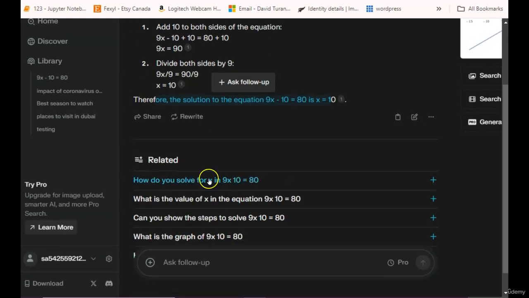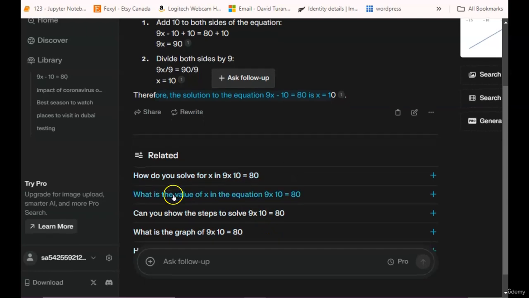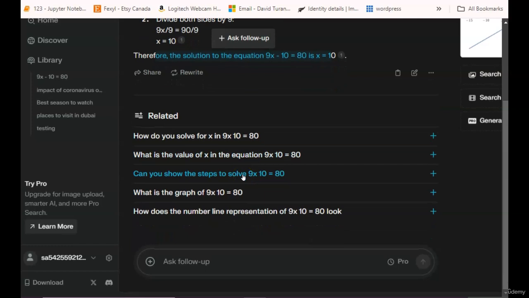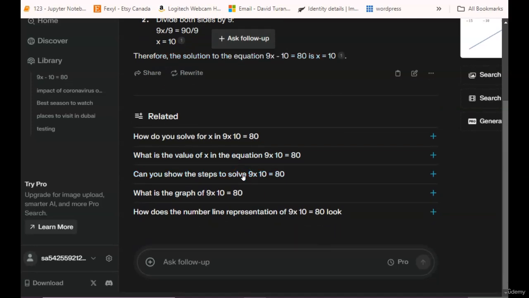So you can have more related questions. How do you solve this for x? What is the value of x in this equation? And can you show the steps, and so on? This method not only saves time, but also ensures the information you are getting is credible. It gives you a clear and concise answer.